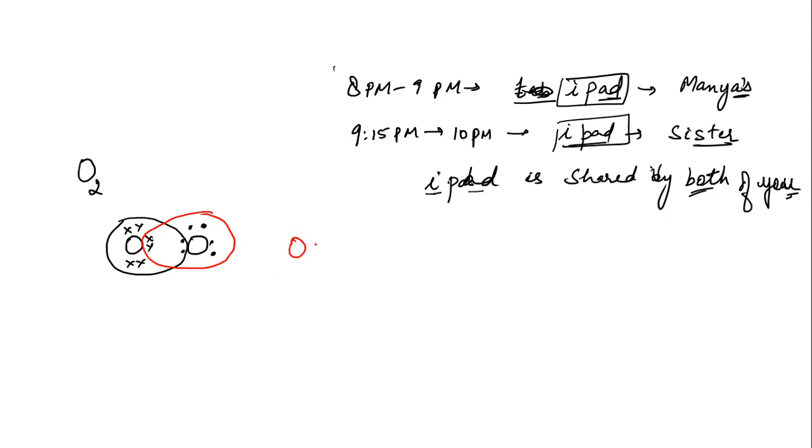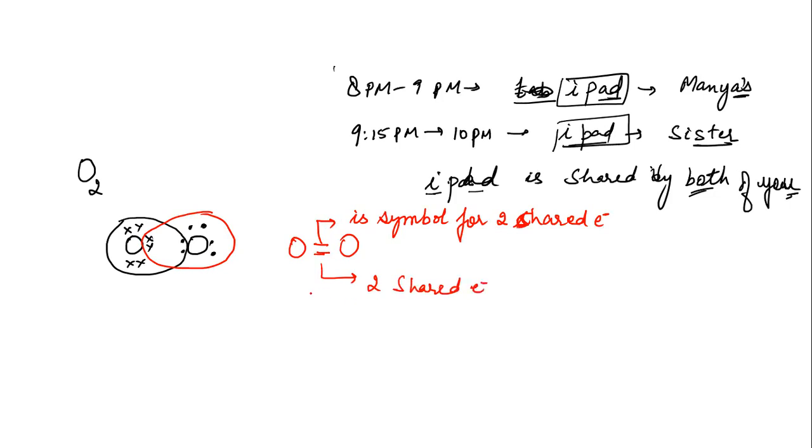So we have O double bond O. Now this one line, this one bond, is the symbol for 2 shared electrons, or we can say 1 pair of electrons is shared.